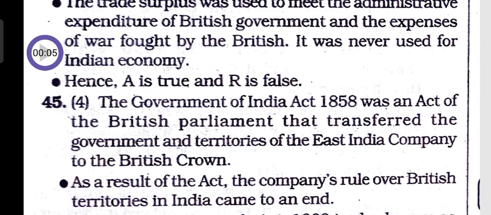So question 45. The Government of India Act 1858 was an act of the British Parliament that transferred the government and territories of the East India Company to the British Crown. As a result of the act, the company's rule over British territories in India came to an end.